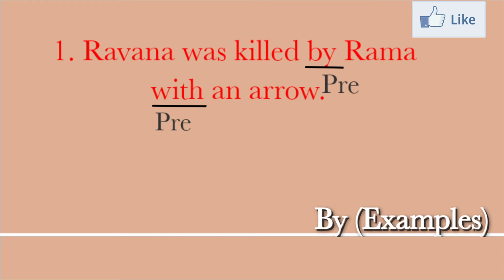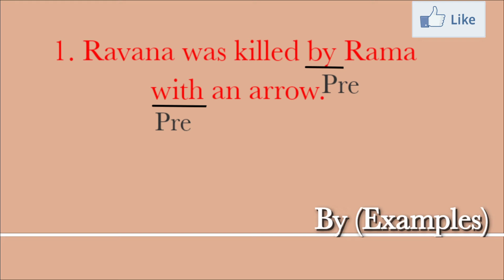Ravana was killed by Rama with an arrow. Whenever Rama uses an instrument, we use with. The action done by Rama, for that we use by.